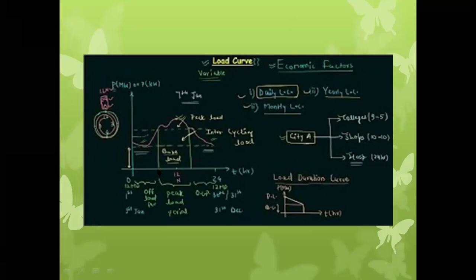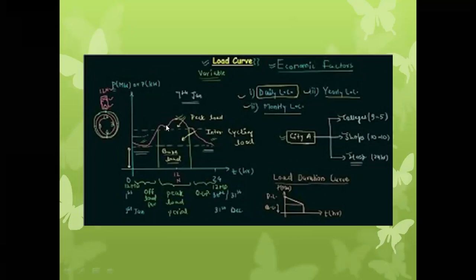From 9 a.m. in the morning to the evening 4 to 5 p.m., see over here, from 9 a.m. there is an increase in the load because all the offices, companies, various commercial buildings, hospitals, malls, schools and colleges are opening. That's why there is a sudden increase in the load.